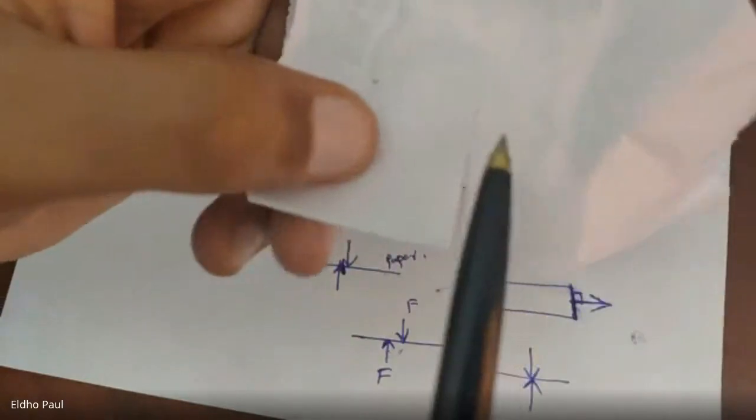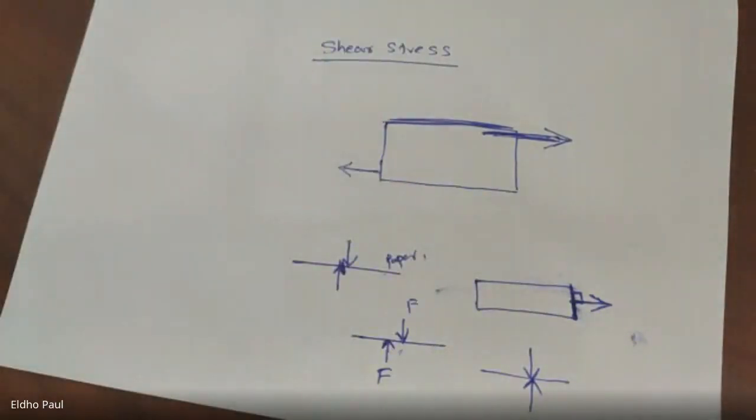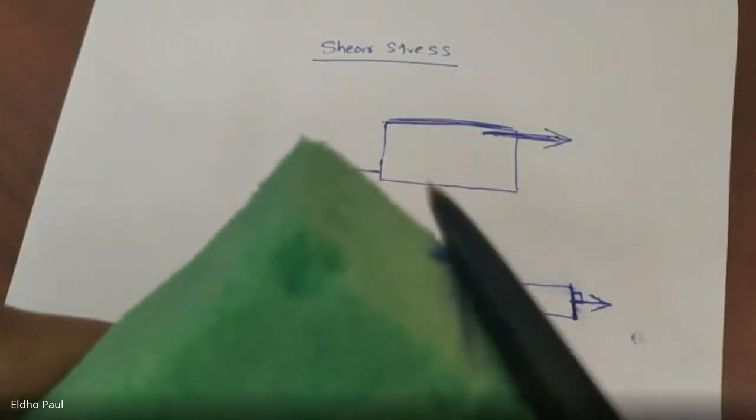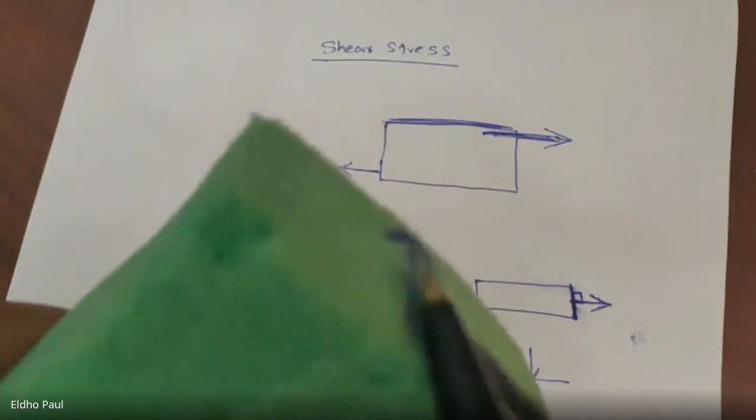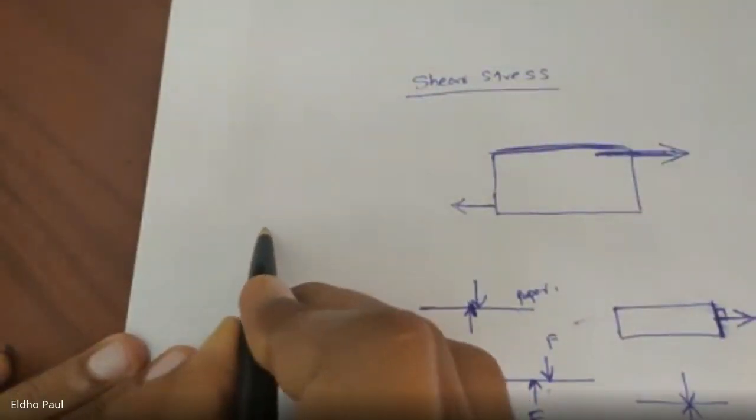Here, this is the cross section. So actually, the force is applied tangential to the cross section, like this. Force parallel or tangential to the cross section. So the force exerted by a pair of scissors is an example for applying a shear force. So what happens to a body when subjected to such type of shear force?